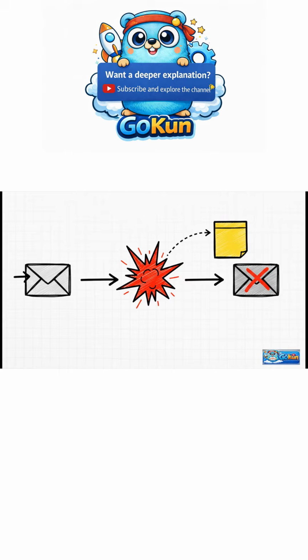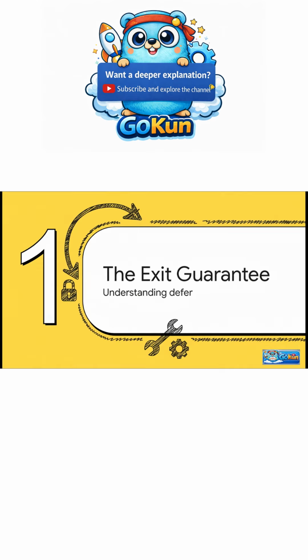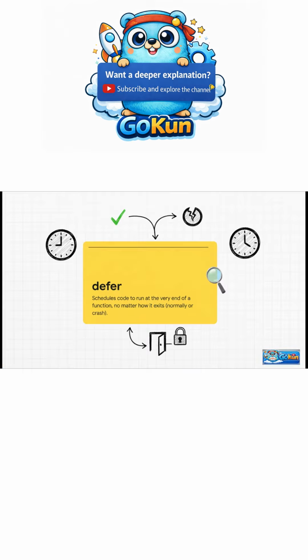And the key, you might have guessed, is the defer keyword. It all comes down to something called an exit guarantee. So, what is defer? It's basically a promise. It guarantees a function call will run right before its surrounding function exits. Doesn't matter if it finishes successfully or completely panics.